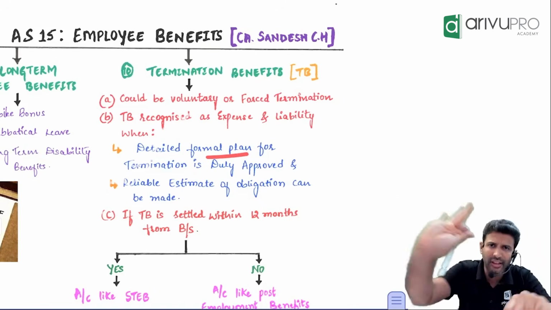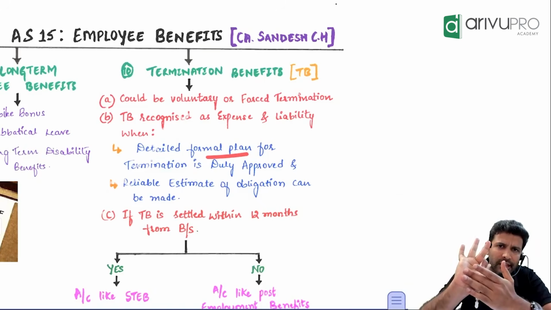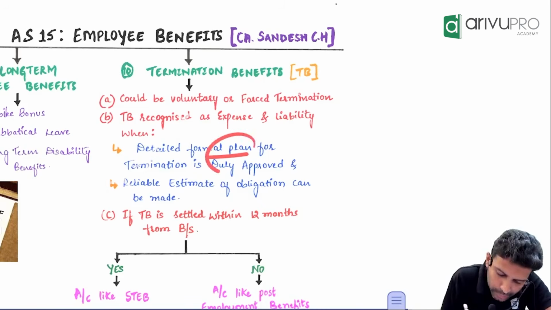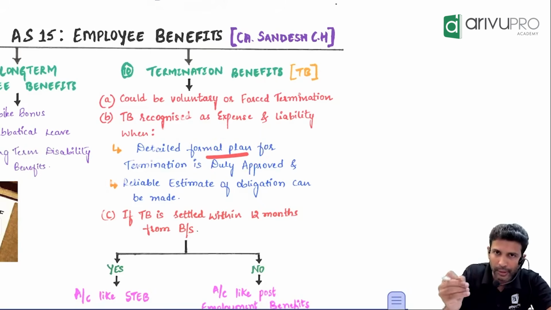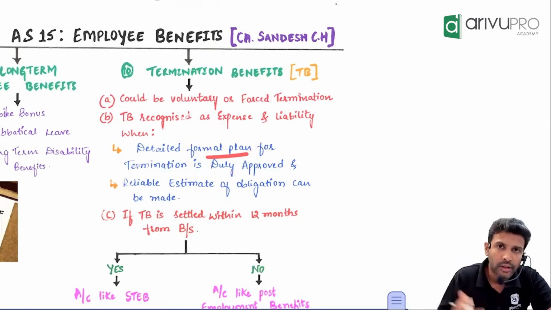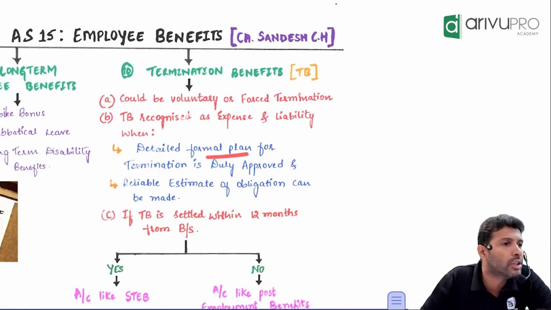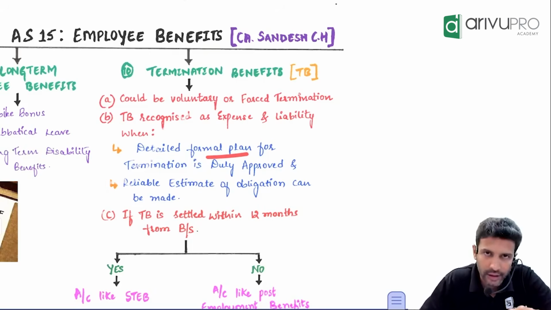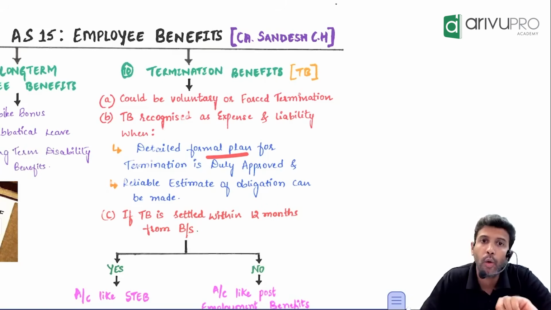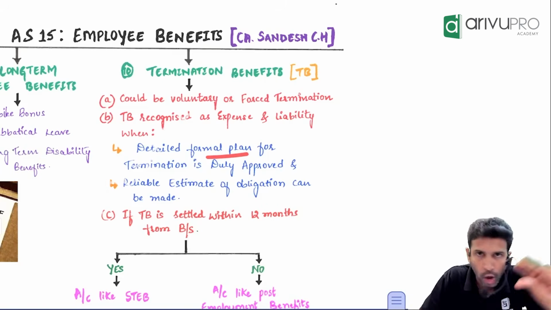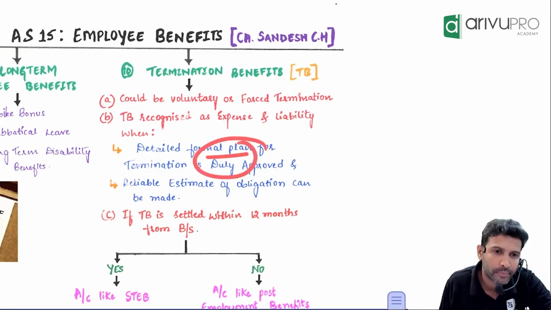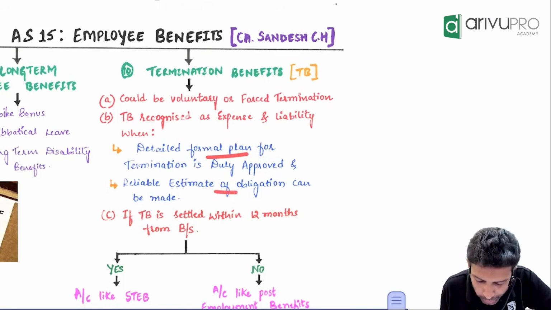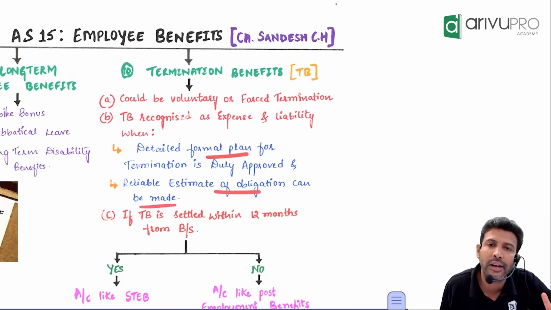Because once the resolution is passed, is that news just like that, or is it pakka news now? Pakka, employees will get fired, yes or no? So that is the basis. So one, that detailed formal plan. What is that formal plan? Sir, if there are 1,000 employees, we will fire all 1,000 or only a few? Only a few. Which location's employees are we firing? How much compensation they will get? How many more months they will work? All those details you have to mention in the plan. It has to be planned as well as approved. And how much compensation you are paying also should be clearly identified.